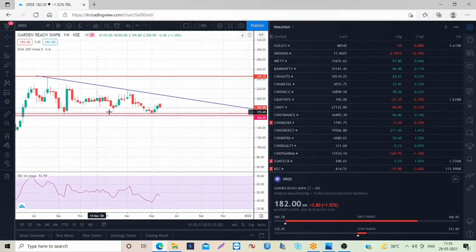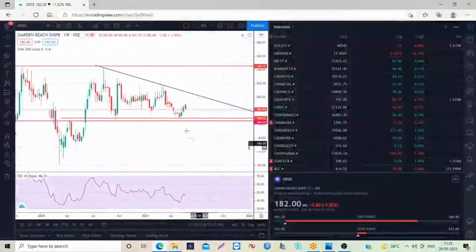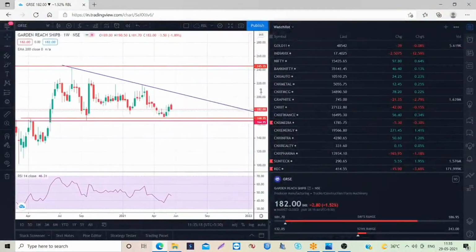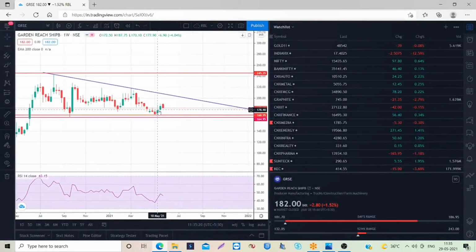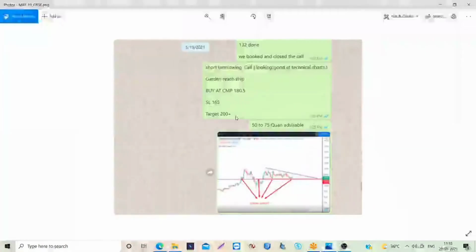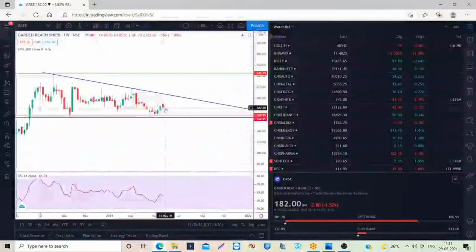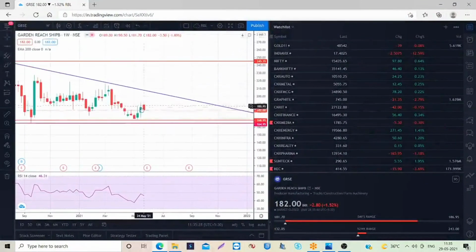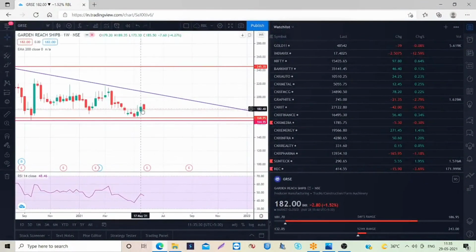See here it is taking the support, again here it is taking the support, it is slowly moving. So we thought that this will be a good opportunity for us to enter. We entered somewhere around 179 or 180.5. So we entered around 180.5, and the stock is still near cost only.